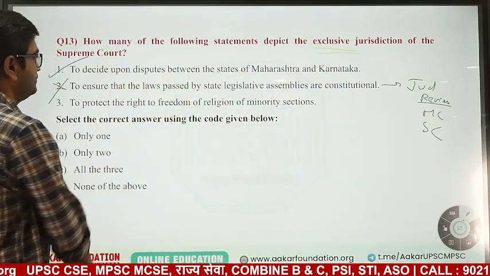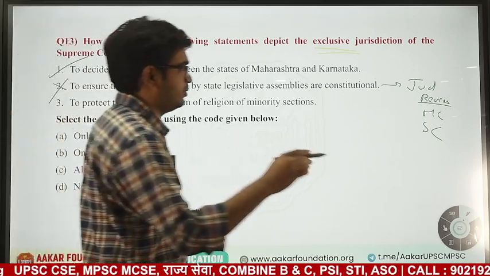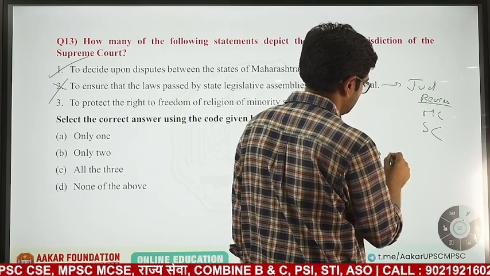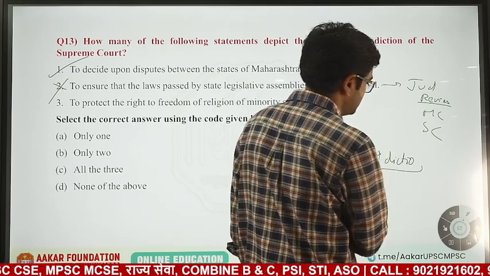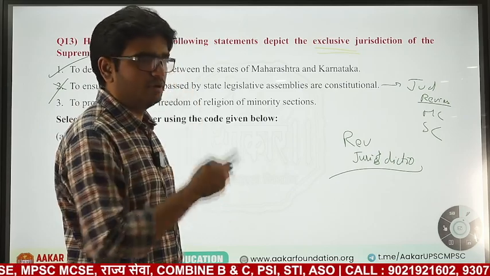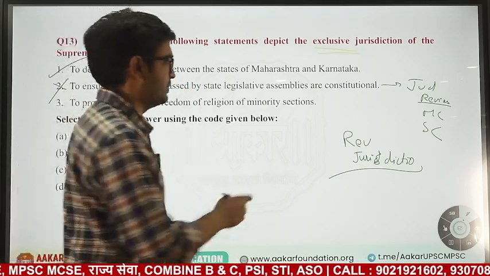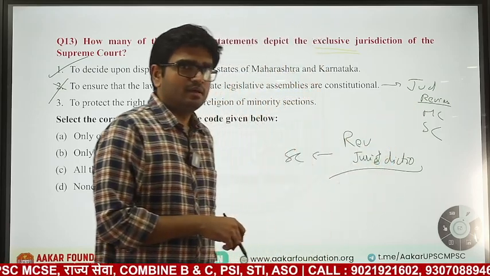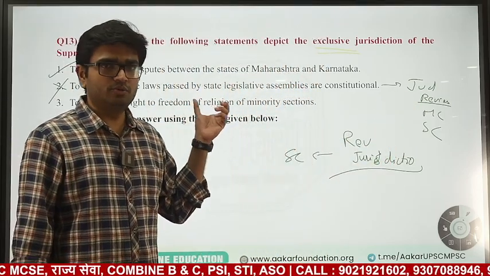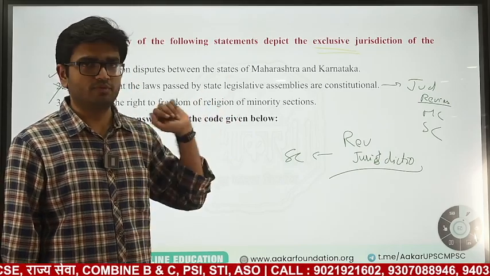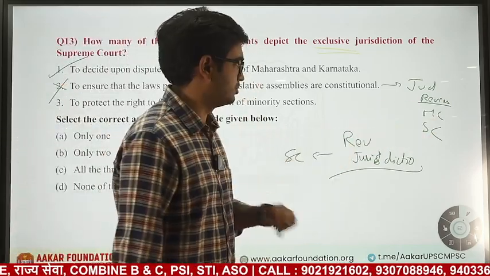This is wrong. Look, judicial review and review jurisdiction, these are two different things. Review jurisdiction means Supreme Court reviewing its own judgment. This is applicable only for Supreme Court, not High Court. But judicial review means you need to check the constitutionality of the law passed by state or a union. That is called judicial review. That is applicable for both High Court and Supreme Court.